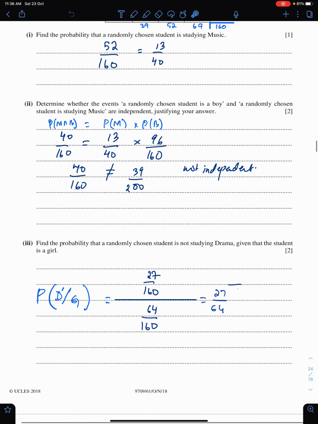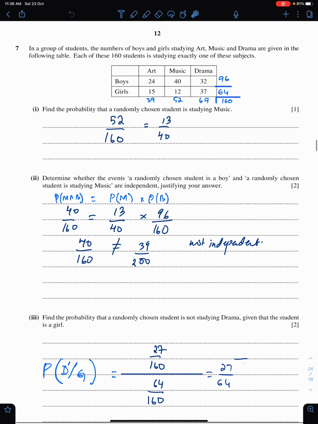This question is from November 18, paper 61. In a group of students, the number of boys and girls studying art, music, and drama are given in the following table. Each of these 160 total students is studying exactly one of these subjects. Always get the horizontal totals and vertical totals of these types of questions.